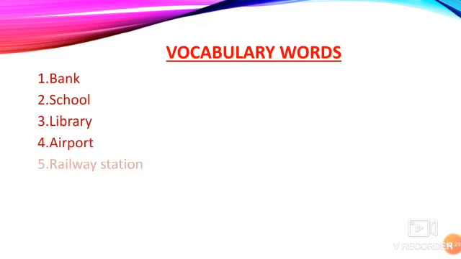A-I-R-P-O-R-T. Next we have railway station. R-A-I-L-W-A-Y S-T-A-T-I-O-N. Station, railway station. Next we have hospital. H-O-S-P-I-T-A-L. Hospital, okay children.